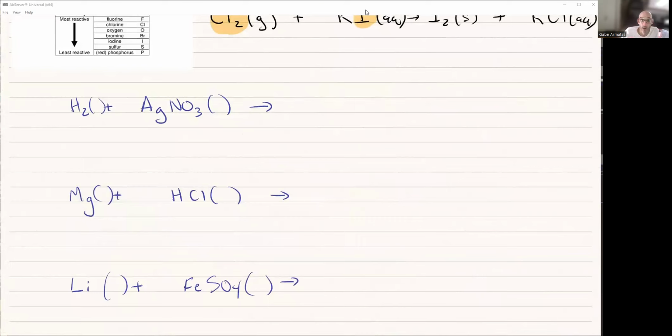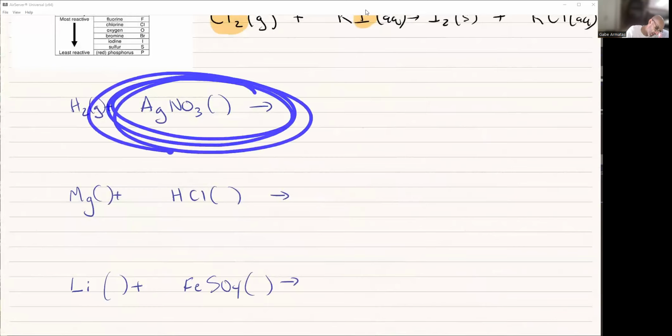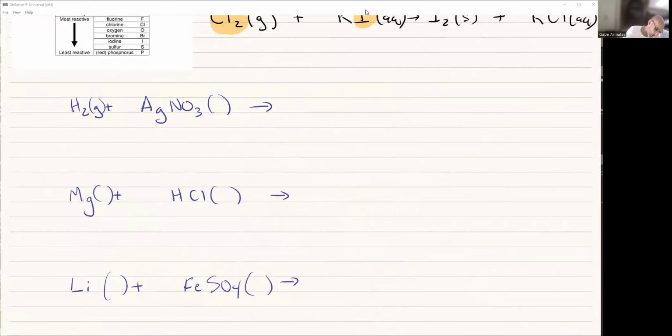All right. Hydrogen, H2. I know hydrogen comes as H2, and hydrogen is in fact a gas. We can look back at our solubility tables for these compounds. What do I know about silver nitrate? Again, what I know about nitrates is they're always aqueous. So silver nitrate is always aqueous. So that's step one, to make sure we have the phases sorted. You pretty much always get the phases, but it's worth looking at.